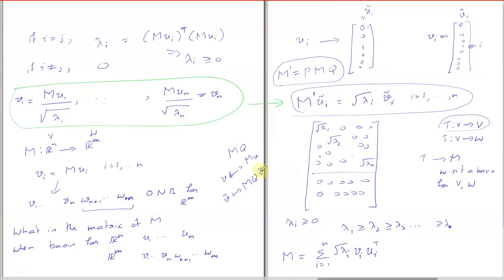You change the coordinates of V tilde back to the original basis and then apply M, and then you get the new output, right? Similarly, Q is the change of basis matrix from V tilde to V, and then we apply the matrix transformation M. Right now we haven't changed the basis of the range.